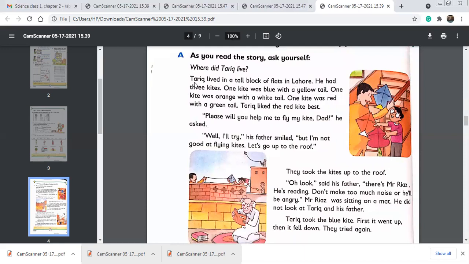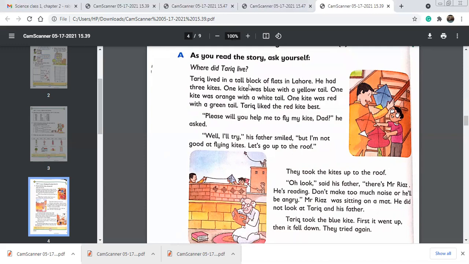It's a very special name. So people's names are very special. We write them with capital letters. So Tariq is a proper noun, and proper nouns are very special names. Similarly, special place names are also proper nouns, like Lahore is also a proper noun. So circle the word Lahore, circle the word Tariq, circle all the proper nouns here in the story.